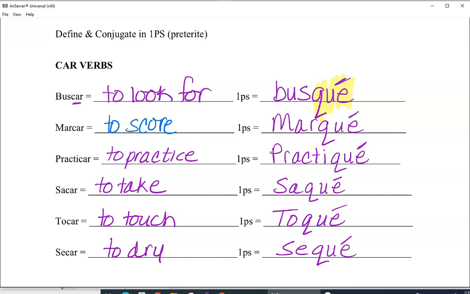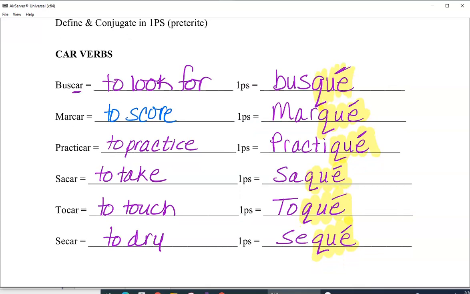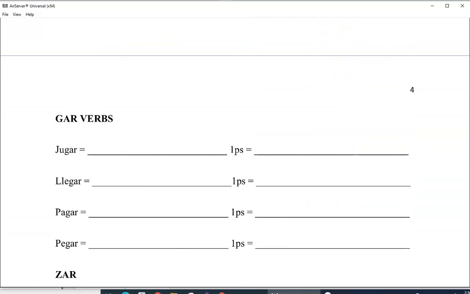So we have all of these K verbs now that we're working with. We have busqué, marqué, practiqué, saqué, toqué, and sequé. This list is not all of the car verbs, but this is definitely a good sampling of those.